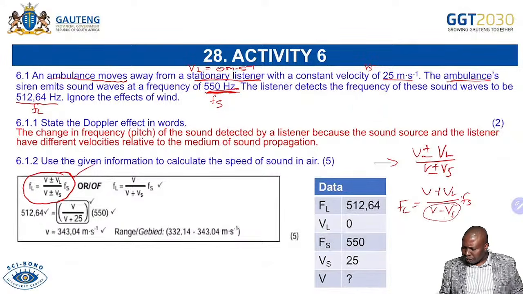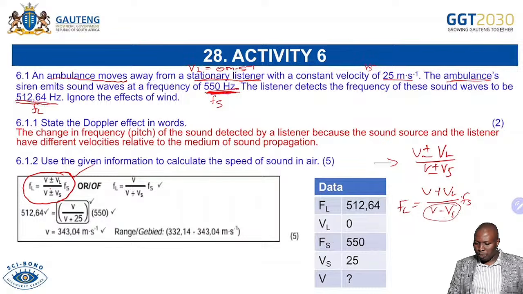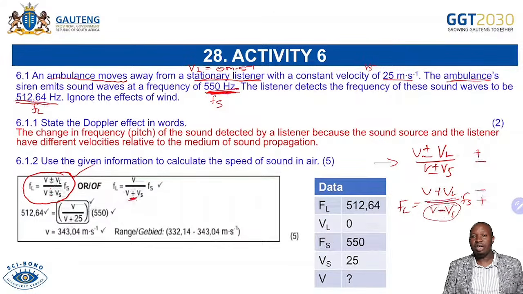That is towards. So you're able to look there to say, okay, we know that this was away because the source is 550, the listener 512. So it is moving away. Then when it's away, we have a bigger number that you are dividing with, hence you're going to have plus there. For towards, you'll write plus over minus. Away is minus over plus. So on this one, it's going to be minus over plus, hence we're having a plus.